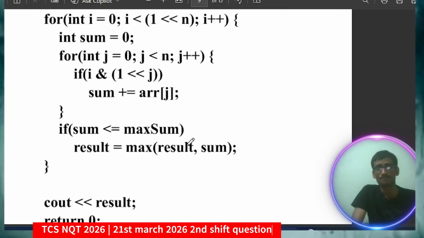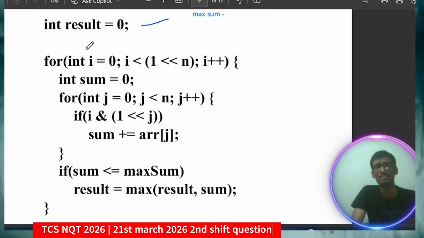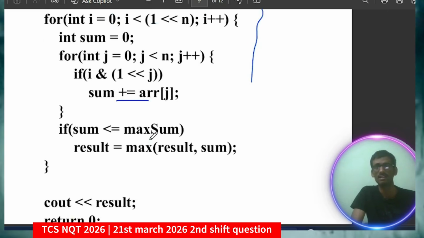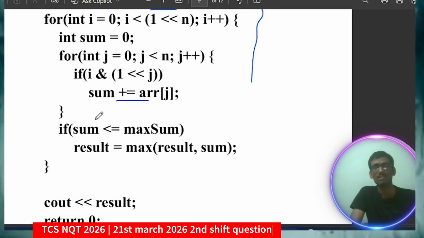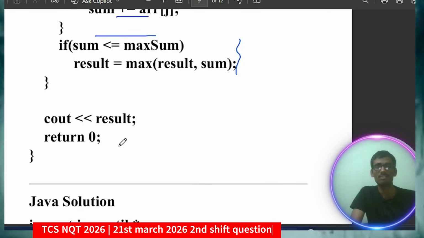Now coming to the next scenario, so what I'm trying to do, same thing. Okay, i from 0 to i less than n, i plus plus, so you can also use a loop. Okay, and if i and 1 left-shifted by j, sum plus equal to arr[j]. Okay, I will also provide a simple solution in the comment so you can check that. But here I am using the right shift operator for this condition. Okay, so if sum is less than or equal to maximum sum, then I will just update this value, and print the result.